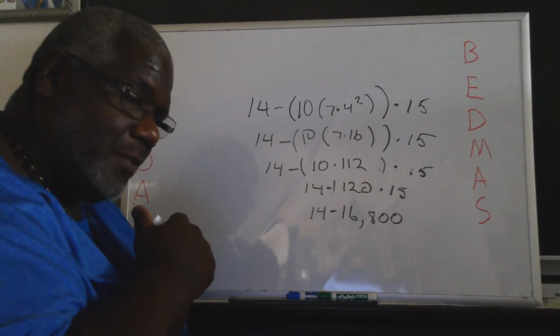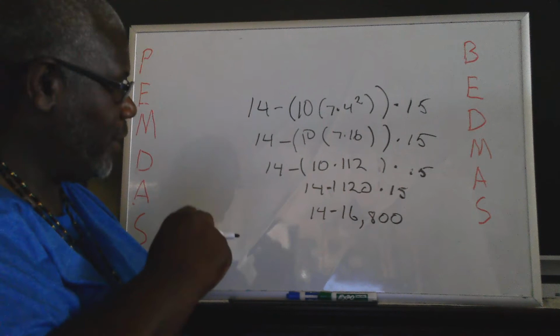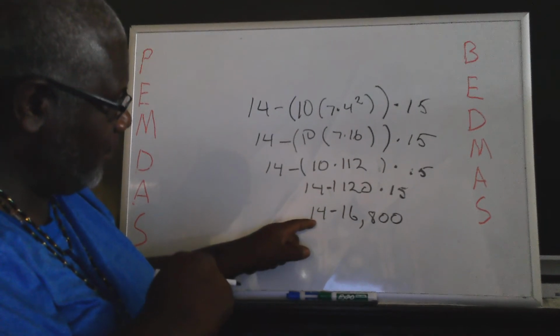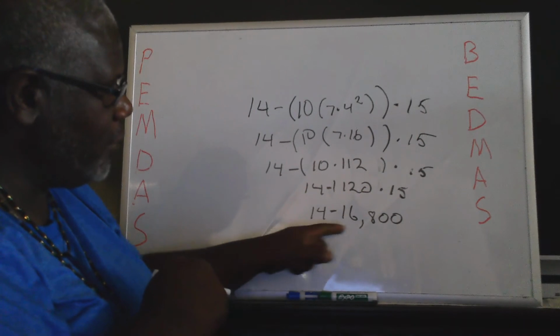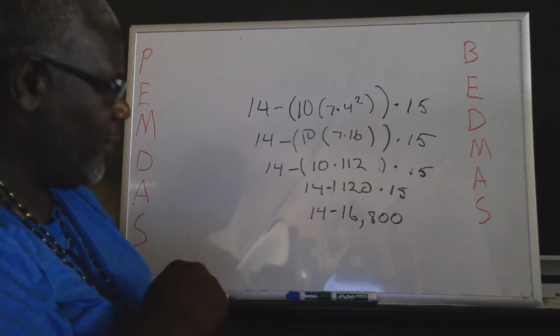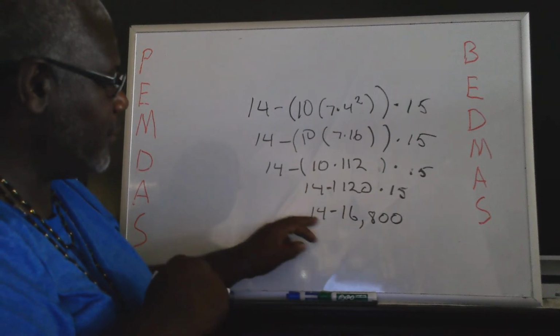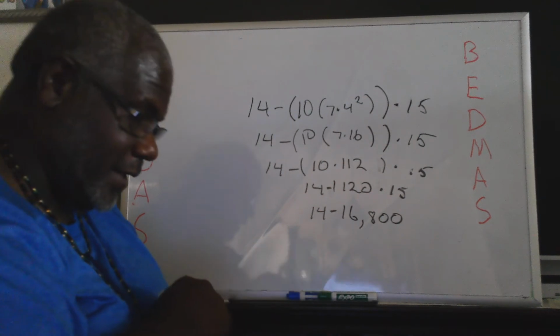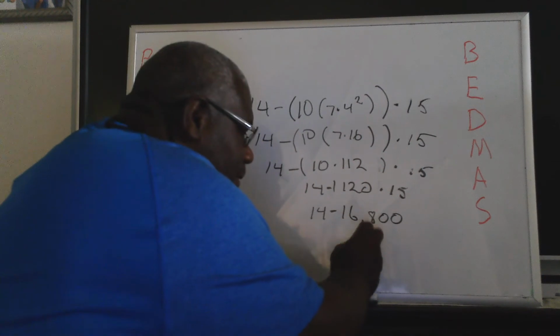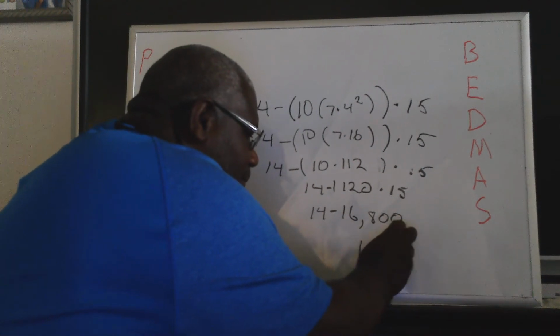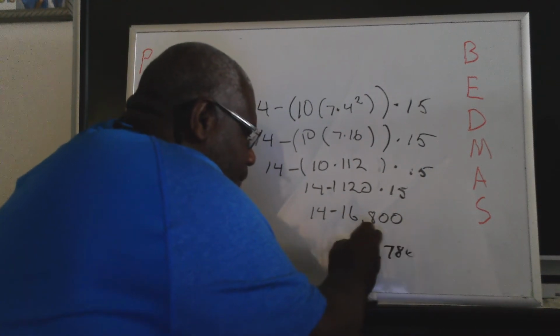Well, that's pretty big. I'm going to let you in on a trick. Whenever you have a small number and you're subtracting a much bigger number, take this number, subtract that number, and then change the sign. And I guarantee you it's negative 16,786.